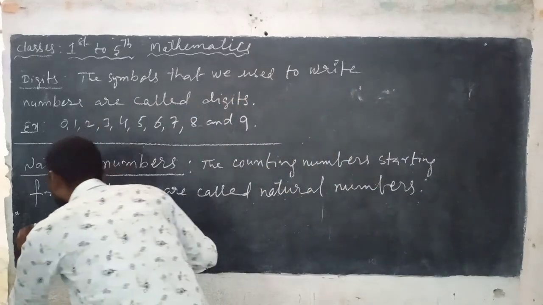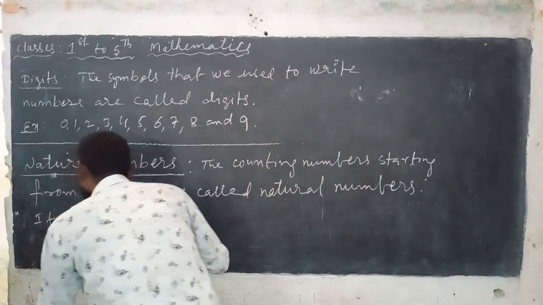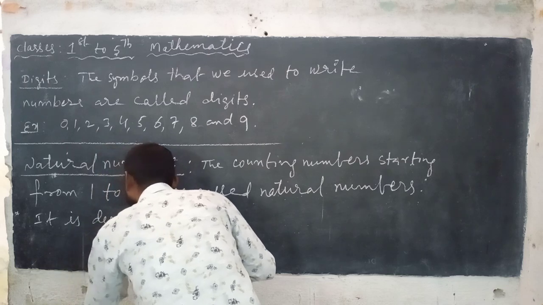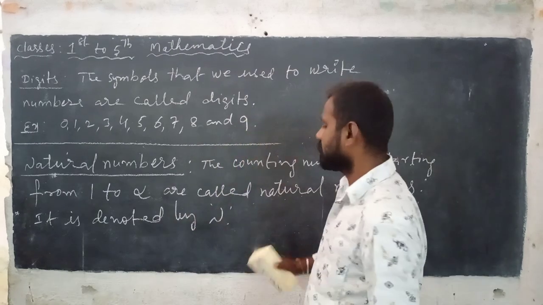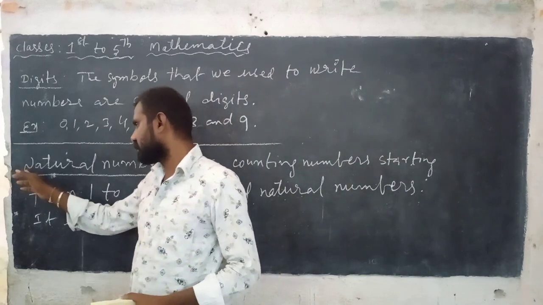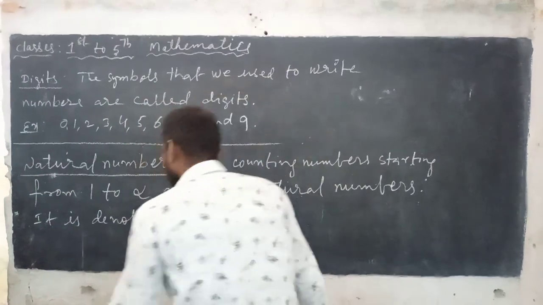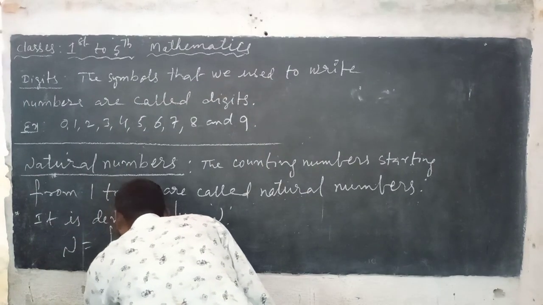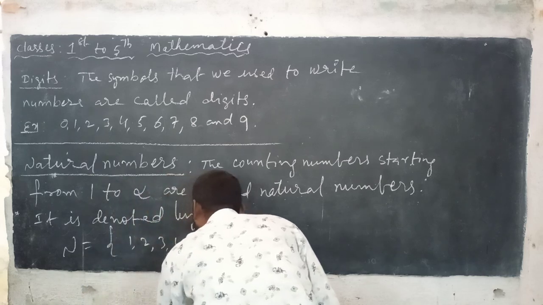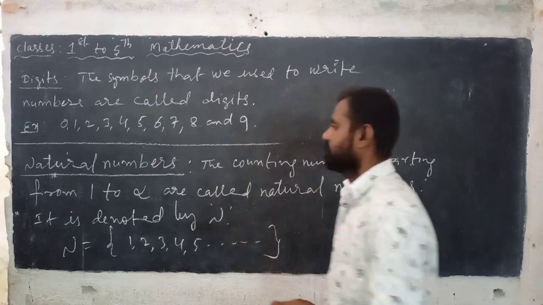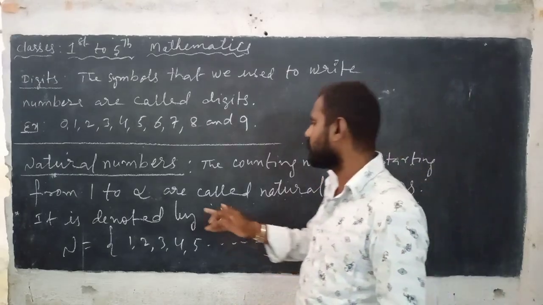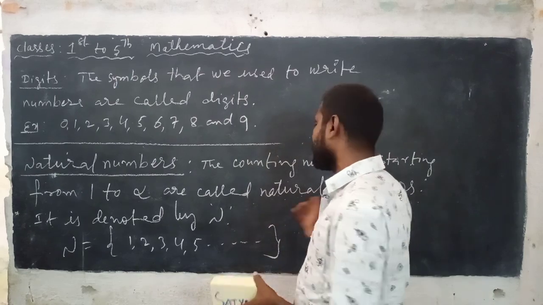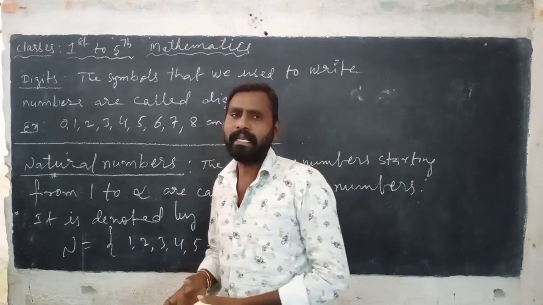It is denoted by N, because natural numbers start with N. So N is equal to 1, 2, 3, 4, 5 and so on. See, once again, what I am saying, try to understand. The counting numbers starting from 1 to infinite are called natural numbers. It is denoted by N.